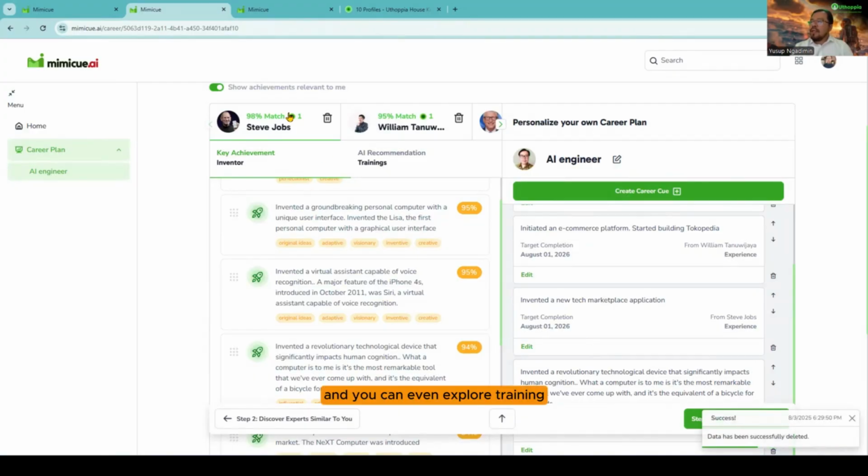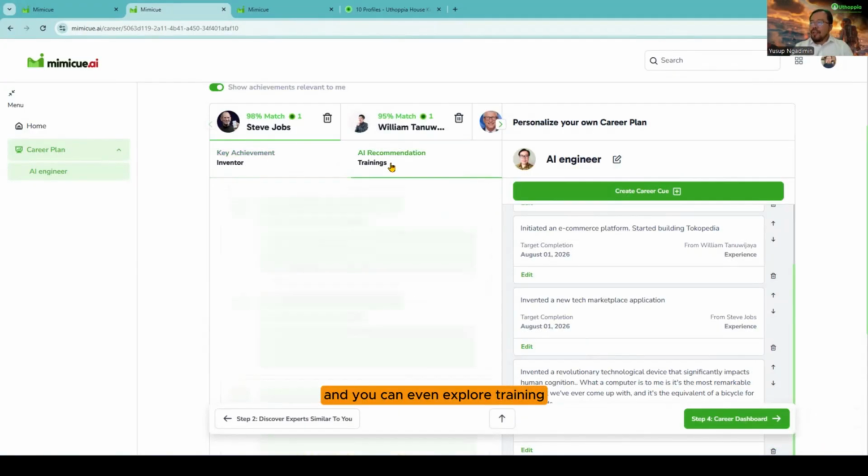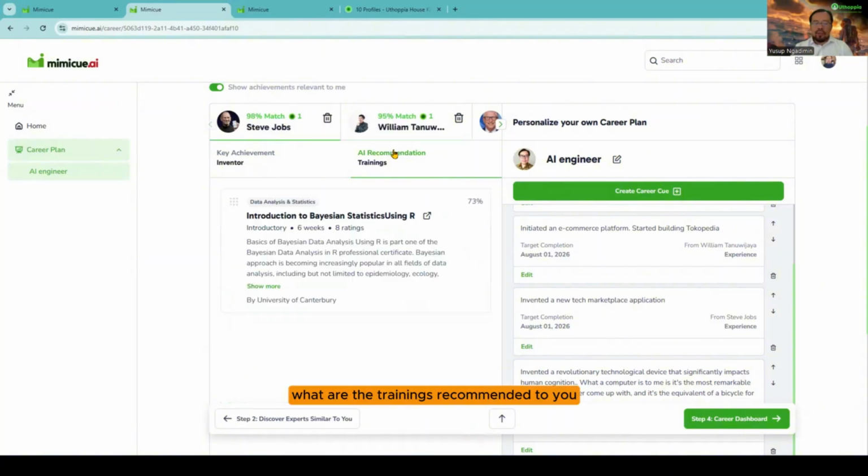And you can even explore training. So based on the expert or hero that you have selected, and if you want to become an inventor like Steve Jobs, let's look at what are the trainings recommended to you. All right, because I want to work on the voice recognition, I will need to know a bit on the AI. So I'll probably need to start with learning statistics using R.